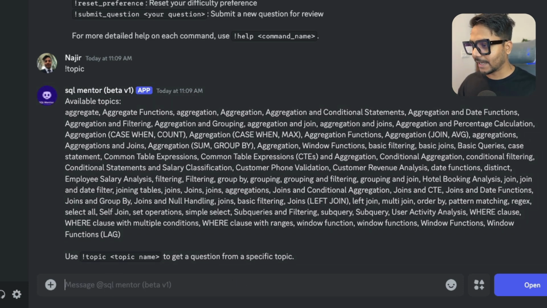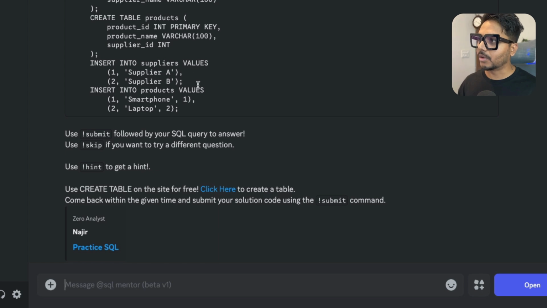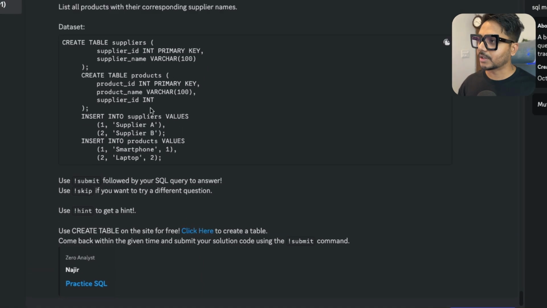To get questions based on a topic, like window functions, let's say we want to get only join. I would type an exclamation sign, then topic, and here you just need to give the right topic name from the available options. Let's say I give a topic called join. Let's see if you have anything in joins. Cool. You can see I have got a question using join.